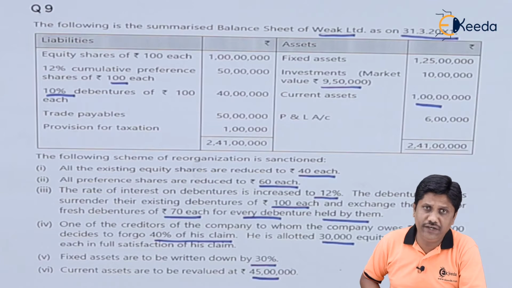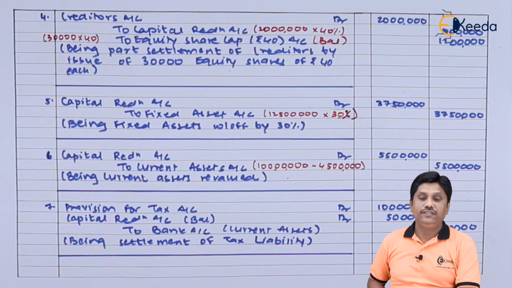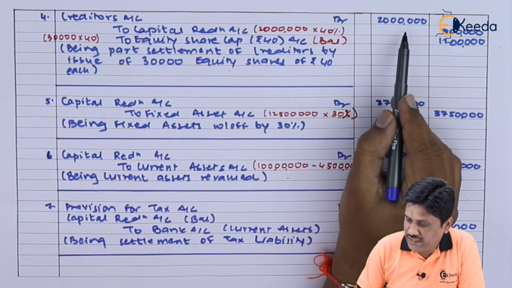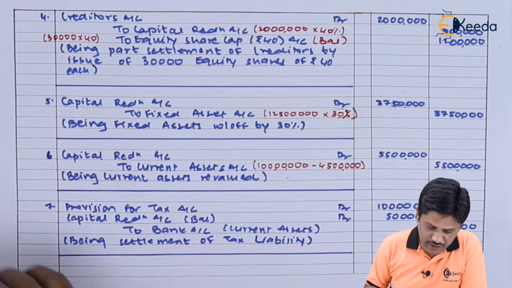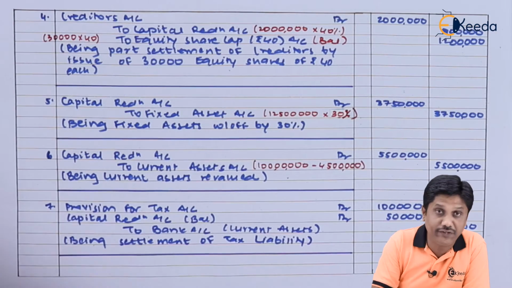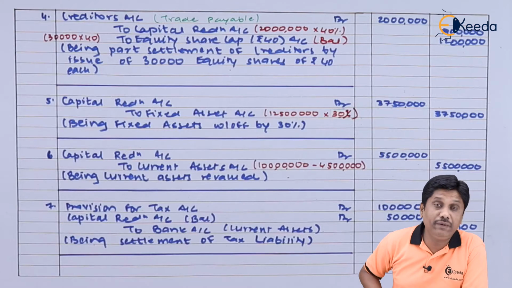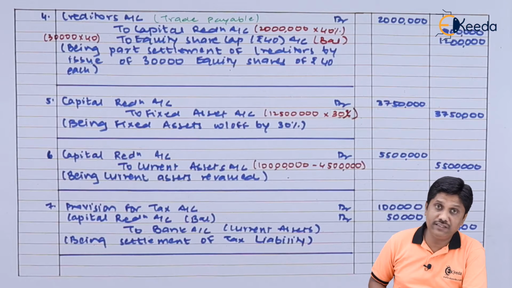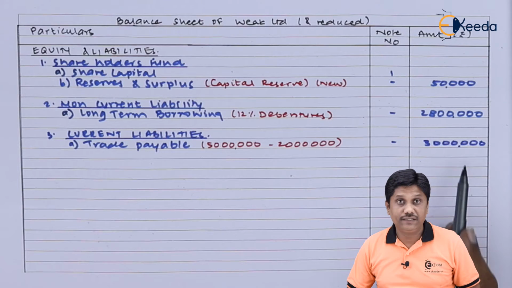Let us show the entry. I will show you the entry now. Friends, notice your entry number 4, which says that 20 lakhs of creditors are settled. Importantly, creditors are part of trade payable. So your trade payable will be reduced by 20 lakhs and the revised amount we will record in the balance sheet. I have written trade payable 30 lakhs.